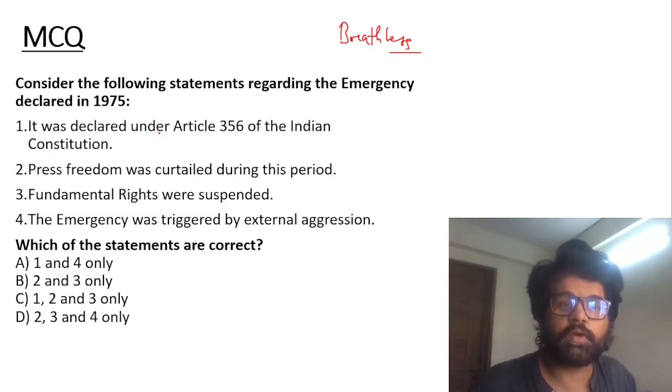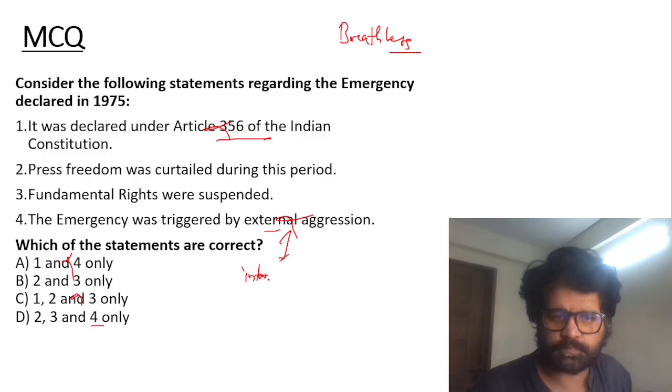So emergency is not declared under 356. First is wrong. Now you're left with B and D. Check the fourth one. Emergency triggered not by external aggression, guys. Internal disturbance. It has been replaced by armed rebellion now.